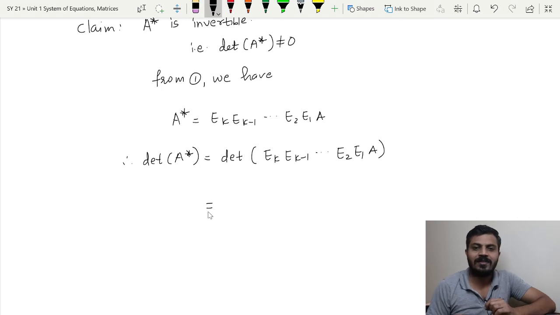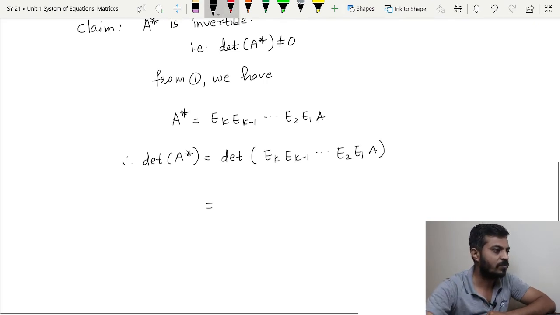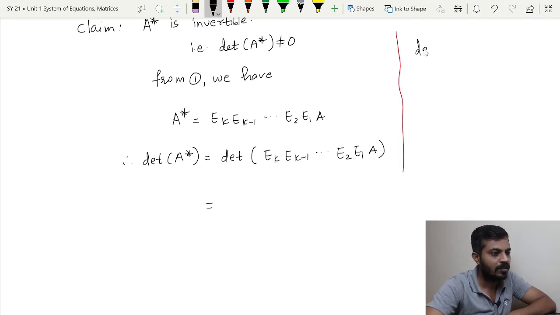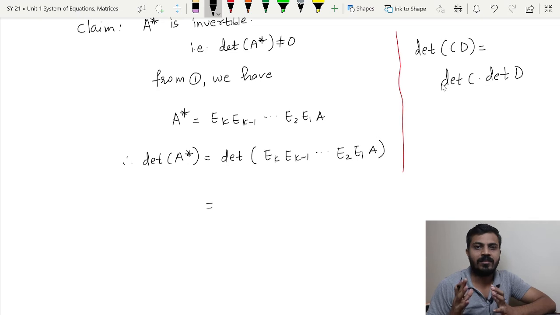Now, here comes the heart of the theorem. See, there are some steps in the theorem that we are supposed to remember carefully. If we do not remember that, then we are unable to prove the theorem. So, this is that heart. Here we are supposed to use an interesting and important property which we have already discussed in the previous classes, and that is determinant of CD is equal to determinant of C multiplied by determinant of D. Obviously, this property is true for square matrices, and it can be used not only for two matrices.